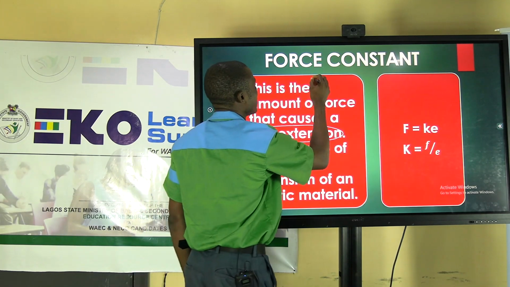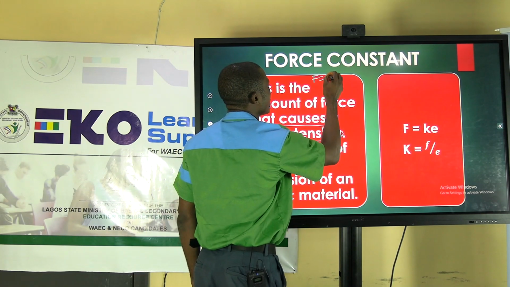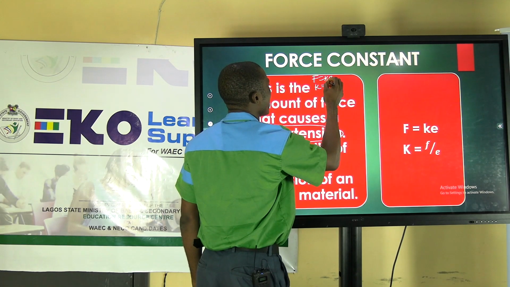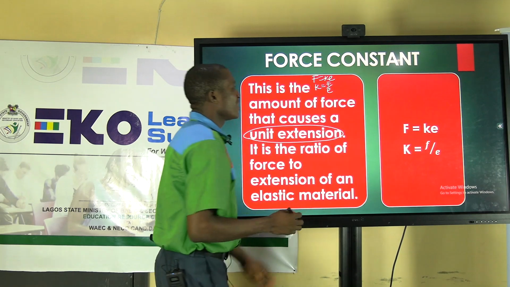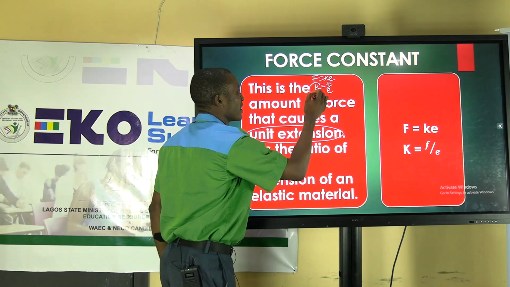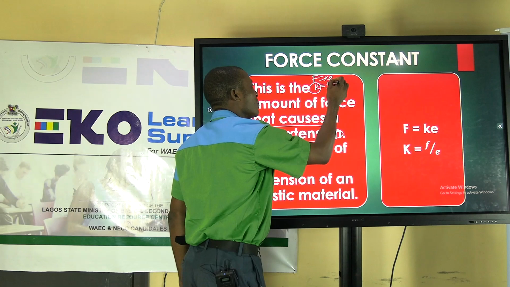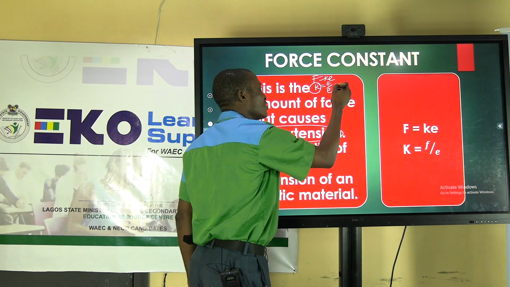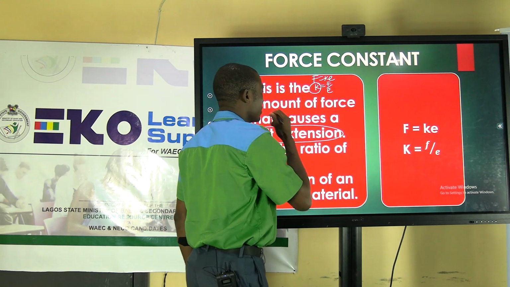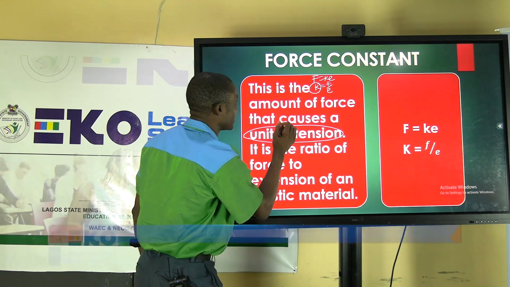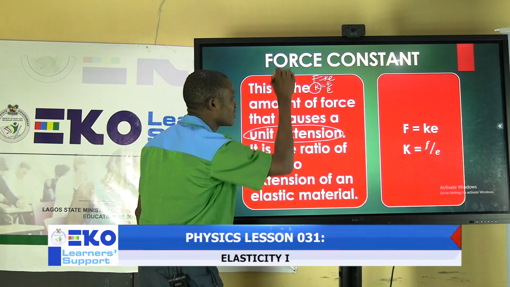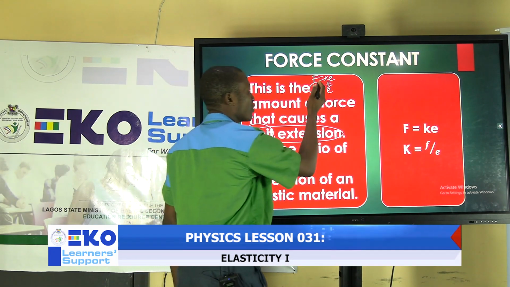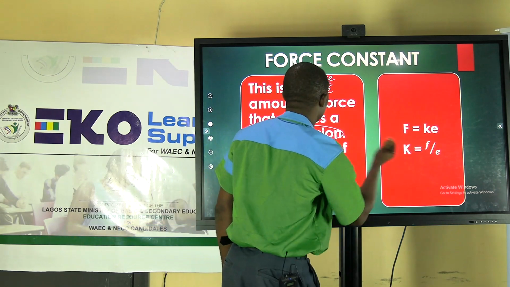So when we say we have F equals KE, from here we can say K is F over E. That force constant is our K. It's talking about the force that is causing an extension in that material. So the amount of force that will cause a unit extension is what we call the force constant.